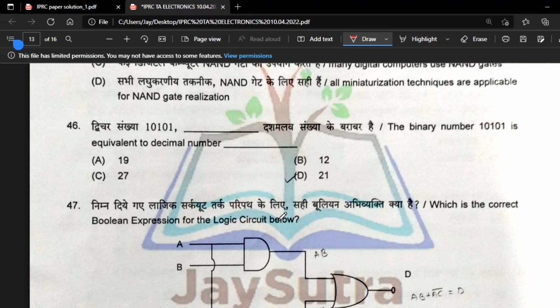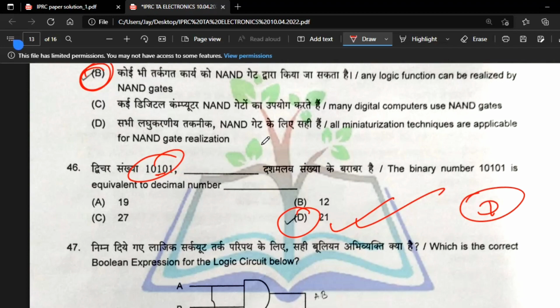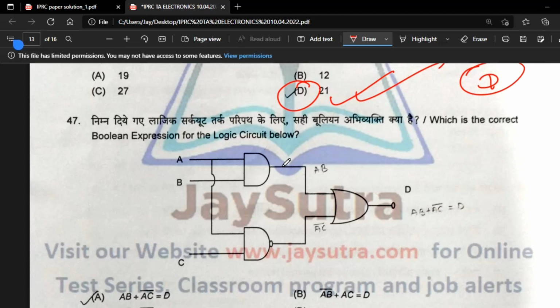46, the binary number 10101 is equivalent to, see, 111 is up to 15, they will increase. You can directly calculate by powers of 2, so it will come to 21. So option B is correct. Just calculating by calculator, 10101, so it's 21.